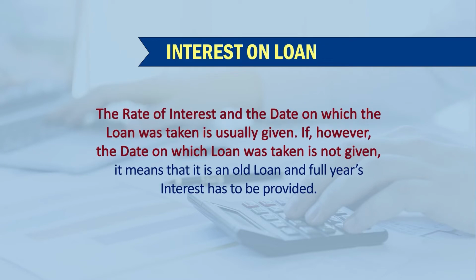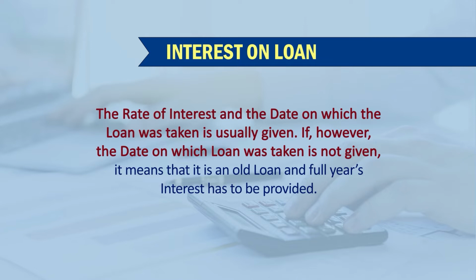The rate of interest and the date on which the loan has been taken is usually provided in the trial balance. If, however, the date on which the loan has been taken is not given, it is assumed that this loan belongs to the previous year.